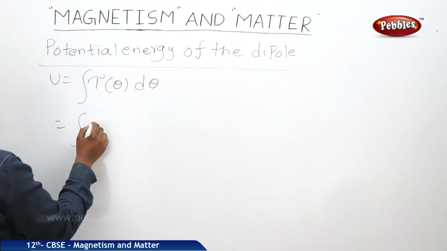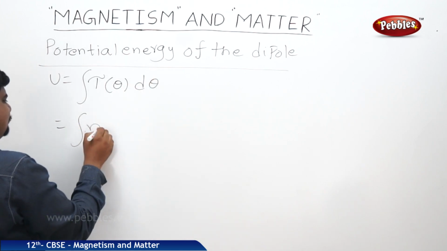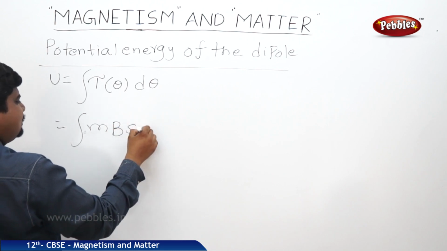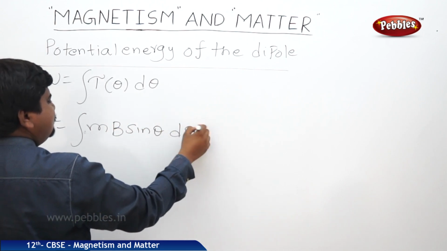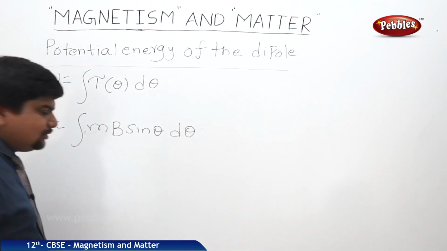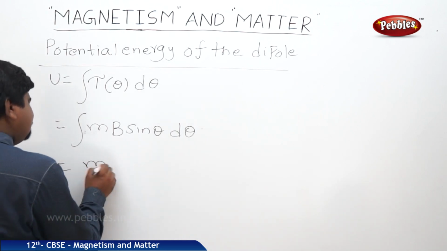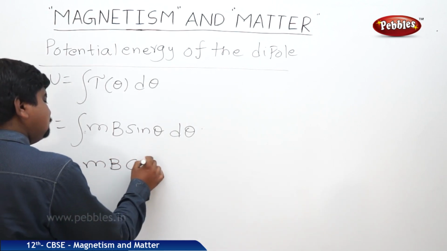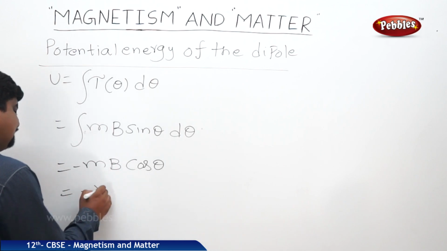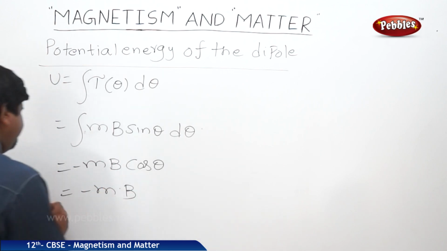So it will be the integral of MB sin theta d theta. So you will get minus MB cos theta, that is, minus M dot B.